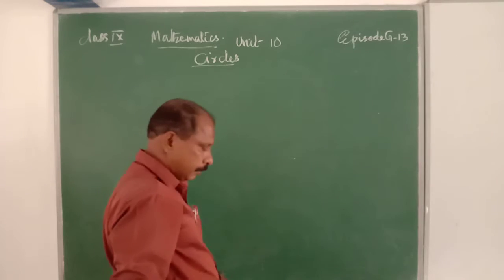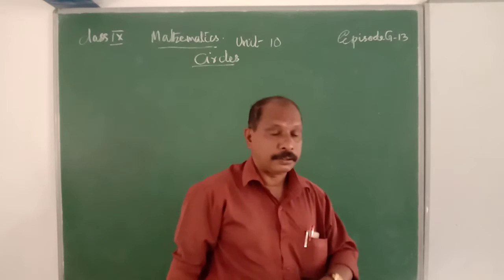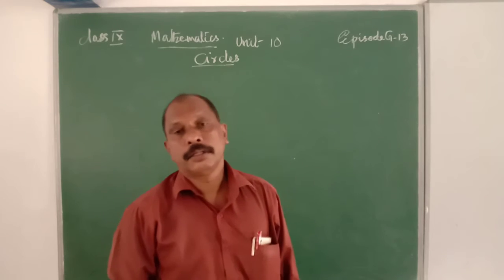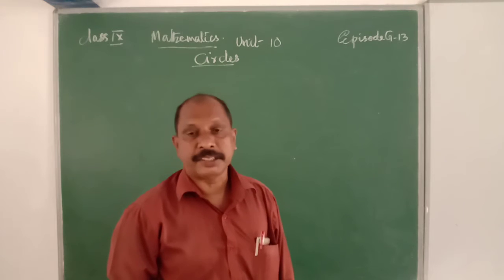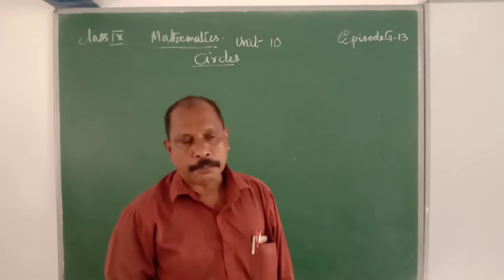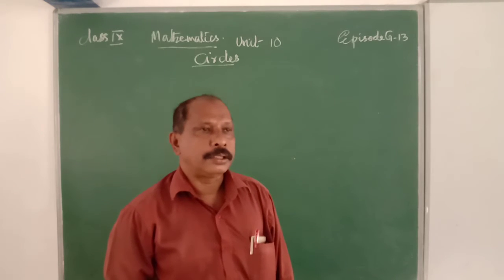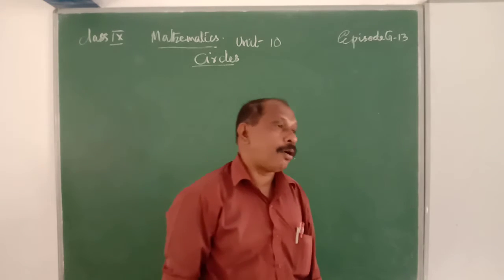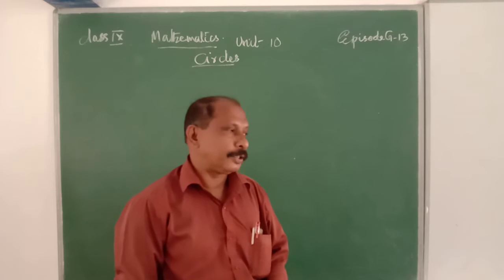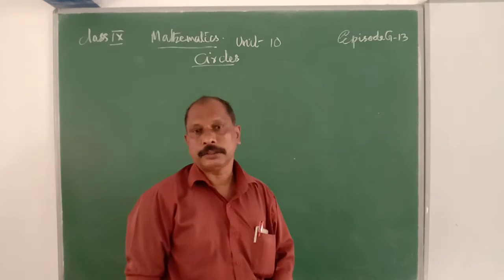Once again, we discuss the main points of the circle. Take any point in a plane and move it with respect to a fixed point; the path traced by that point is a circle. Or it is the union of all points equidistant from a fixed point in a plane. That is a circle.